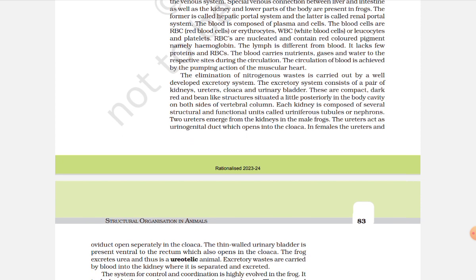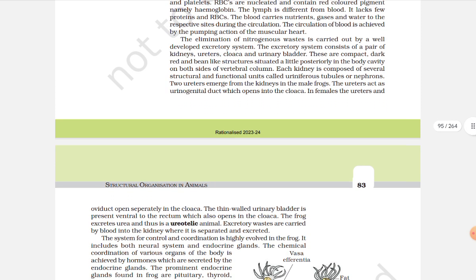The elimination of nitrogenous waste is carried out by a well developed excretory system. The excretory system consists of a pair of kidneys, ureters, cloaca, and urinary bladder. The kidneys are compact, dark red, and bean-like structures situated a little posteriorly in the body cavity on both sides of the vertebral column. Each kidney is composed of several structural and functional units called uriniferous tubules or nephrons.